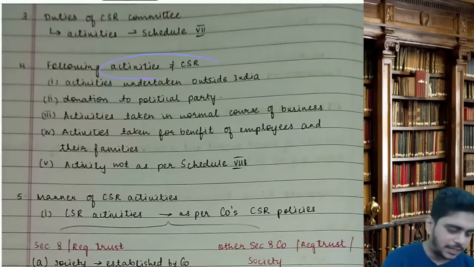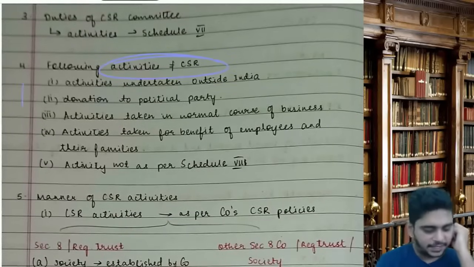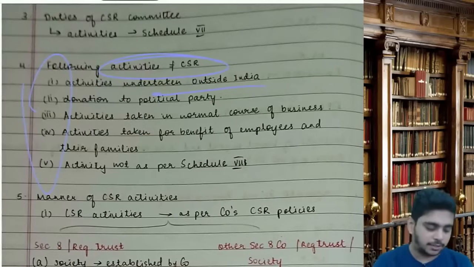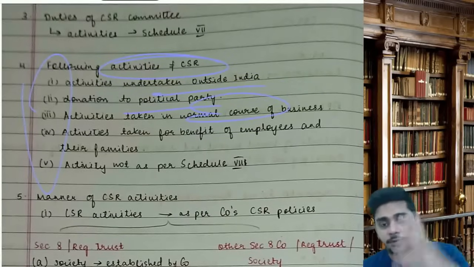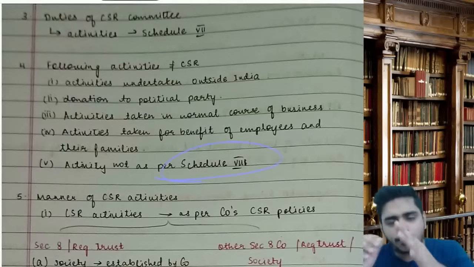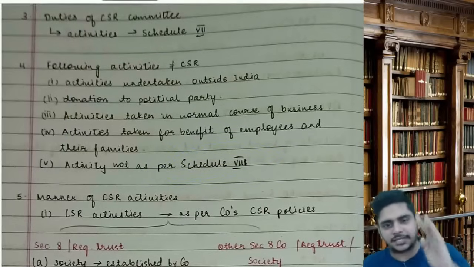Very important, the following activities are not CSR. These 5 activities you can do, but this is not CSR: activities undertaken outside India, donation to political parties, activities taken in the normal course of business, activities taken for employees and their families, and activities not as per schedule 7. There is no prohibition, but these will not be counted as CSR expenditure.